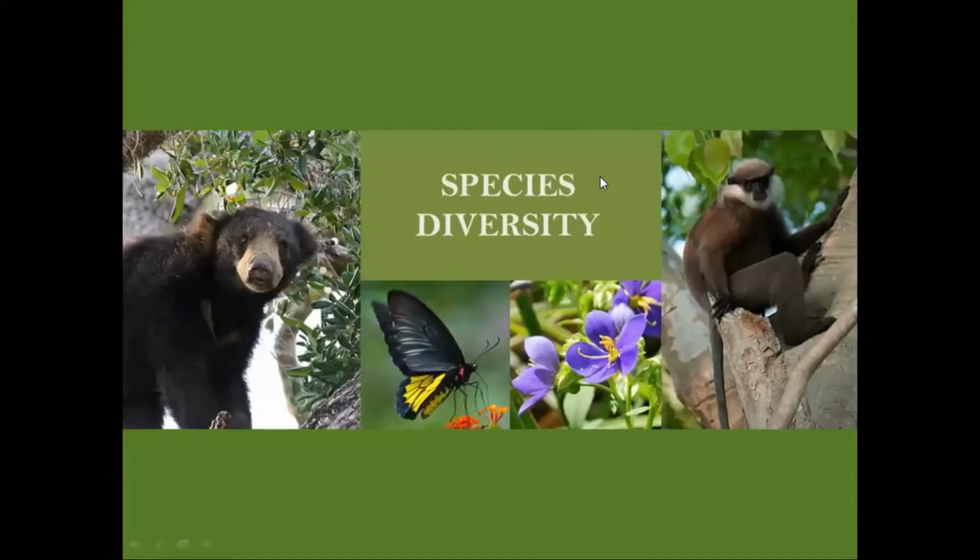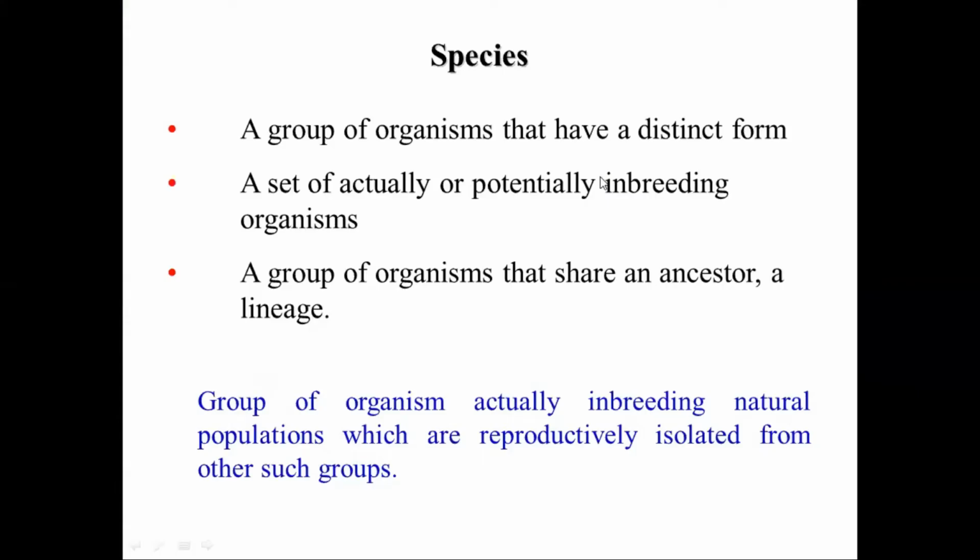We'll move to the species diversity. As you know, the species can be defined; I think in your A levels you already defined the species. That is the group of organisms that are interbreeding with natural populations and are reproductively successful. That means they can produce fertile offspring. So that is the definition.